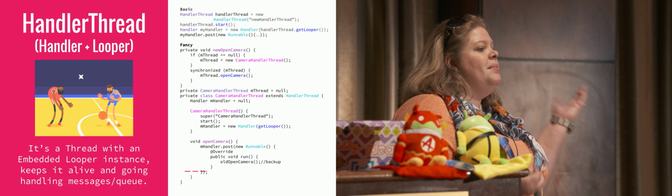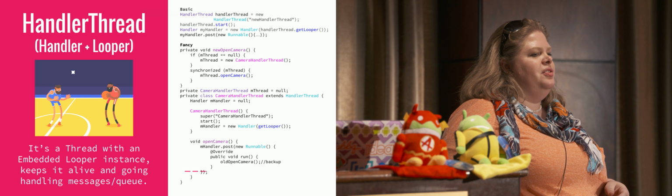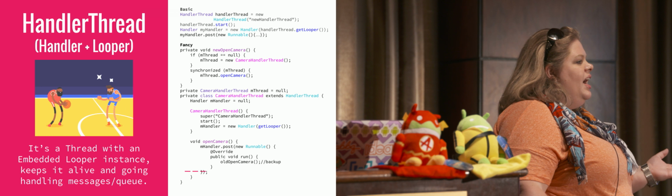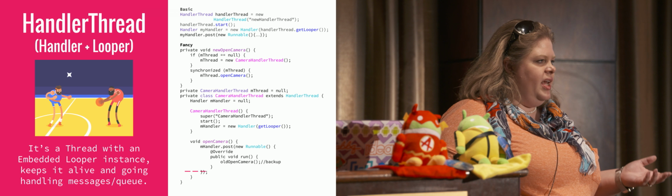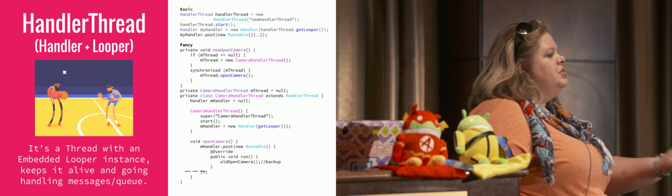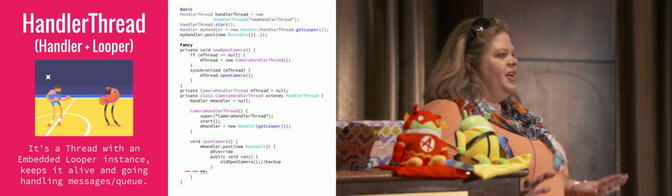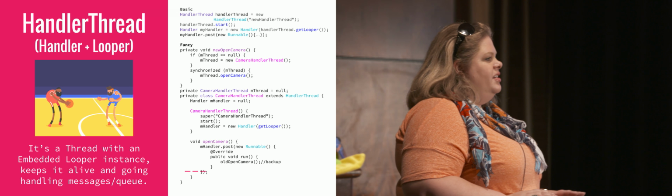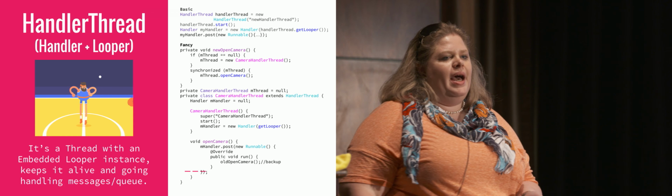Maybe I'm actually executing multiple image cachings, or I'm executing multiple of a lot of other stuff. I don't want that thread to die, because every time I generate a new thread, that's more work that has to go on. But you also have to be really careful with this. Why do I need to be very careful? Because I can end up having a thread that never dies, right? We talk about that being a good thing, and it can also be a bad thing.